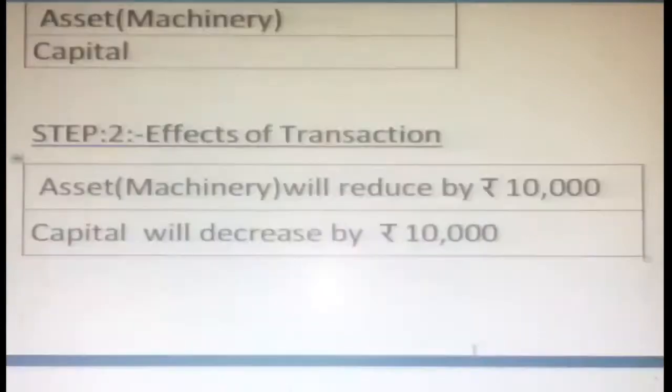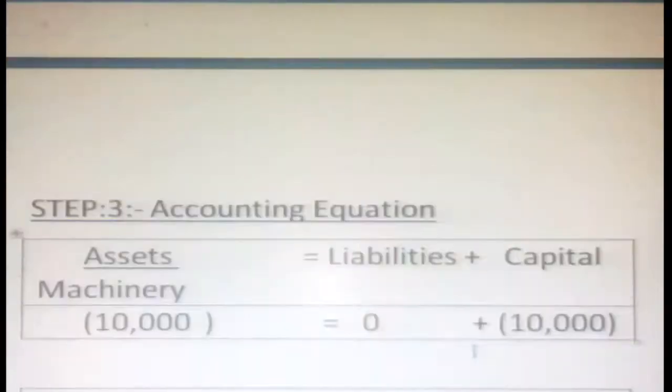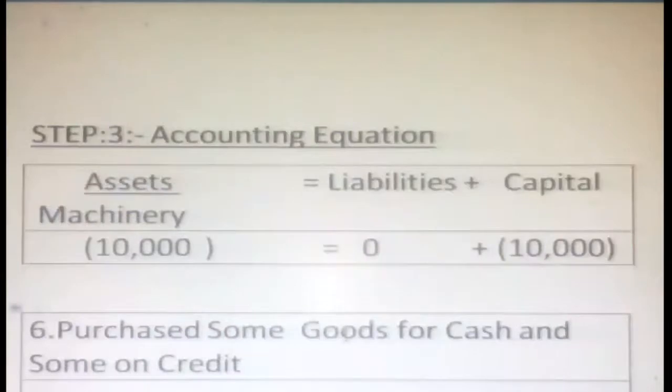So how is the accounting equation? See the accounting equation. On the asset side, machinery, we have to put in brackets 10,000. Liability is 0. So capital also 10,000, under the head of expenses we want to reduce. So bracket. Whenever there is a bracket, what does that mean? The amount is going to be deducted. Okay, then the sixth transaction.